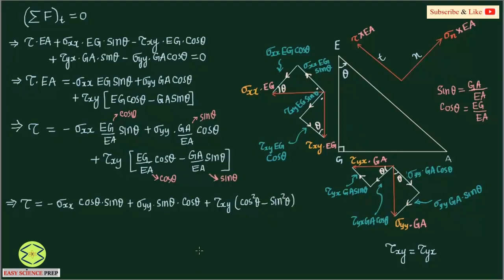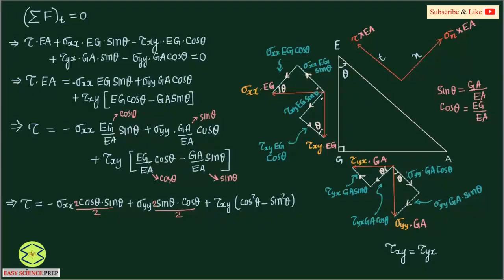Very simple. So we'll do a small arrangement here. We'll divide and multiply this by 2. So this is going to be 2 divided by 2, here also 2 divided by 2.